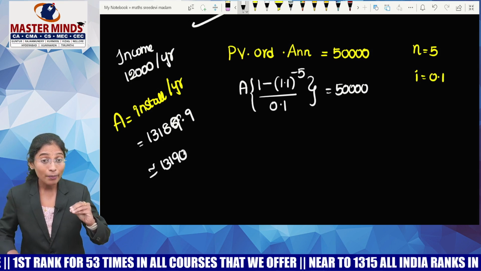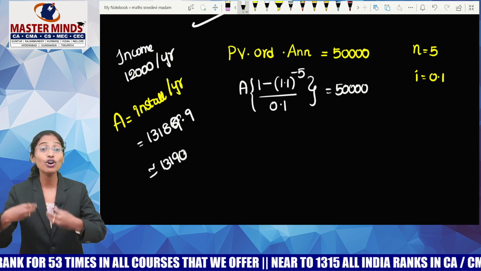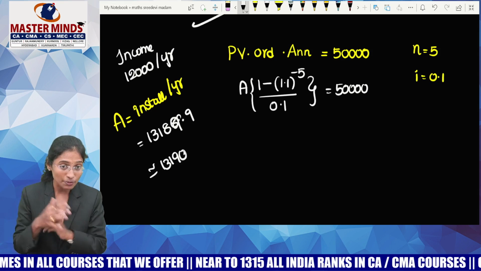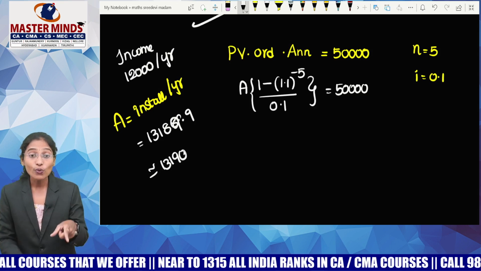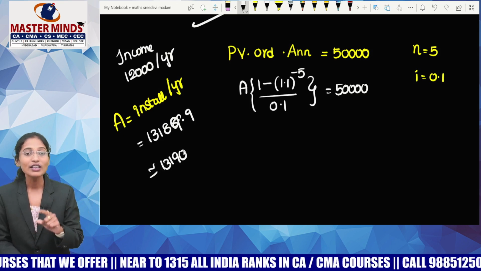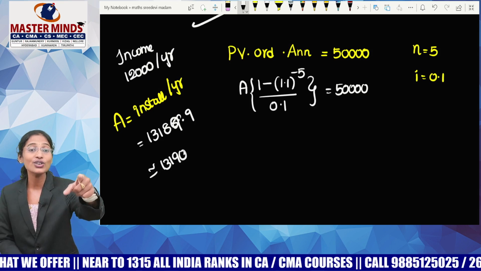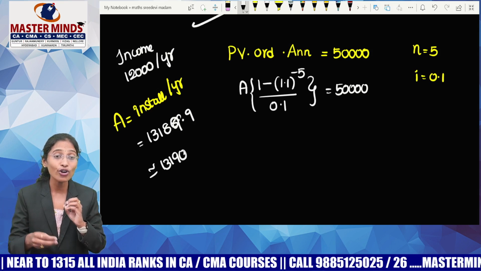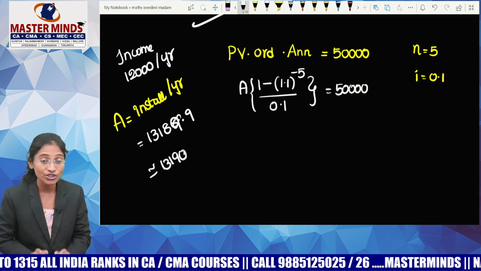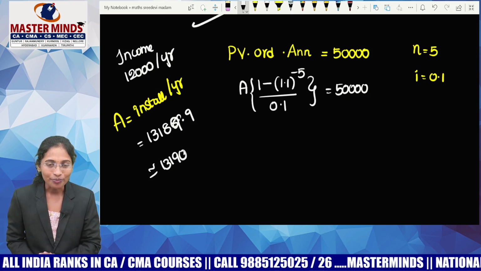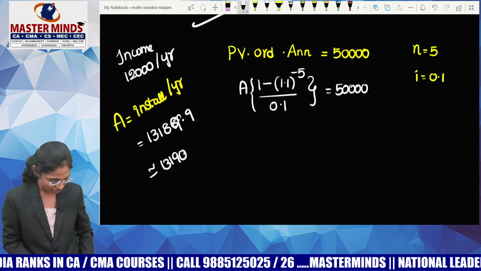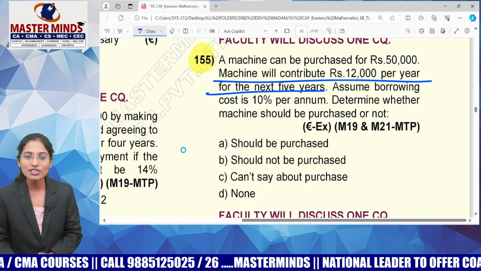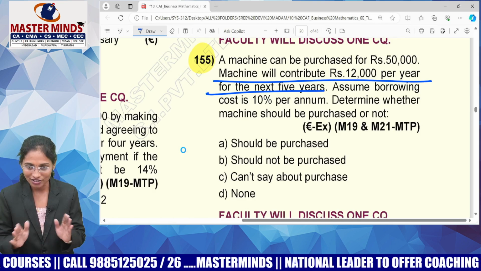Okay, guys, tell me, the annual installment that is going out of my pocket, is it an income for me or an expenditure for me? Expenditure. So what is your annual expenditure? 13,190. But what is your annual income from the machine? 12,000. Means, are you getting profit or some loss by purchasing this machine? You're getting some loss. So, whether the machine should be purchased or not? Should not be purchased, guys.